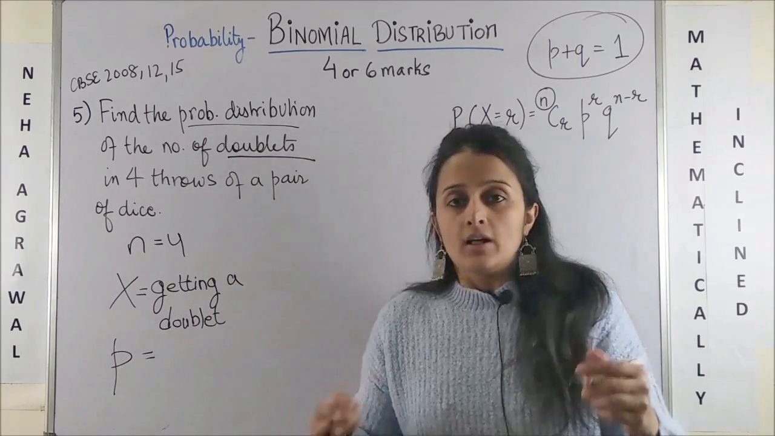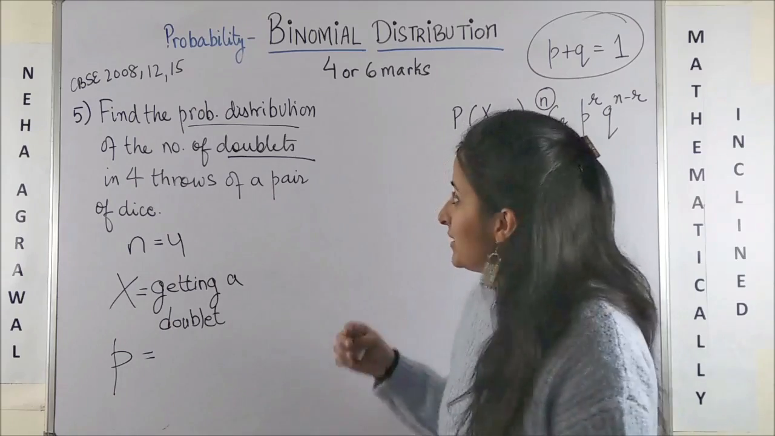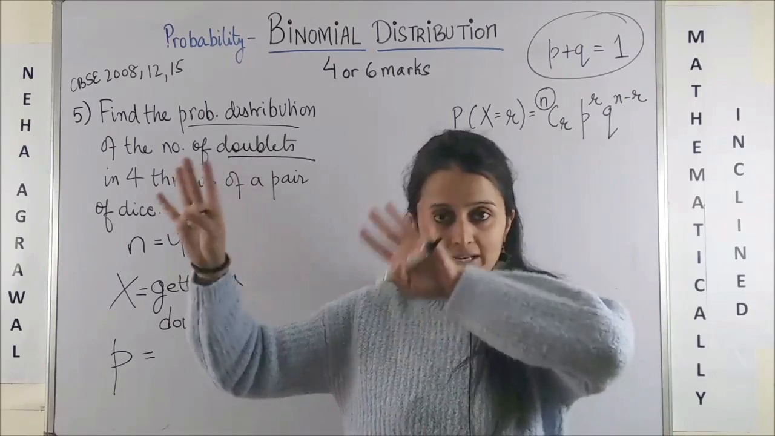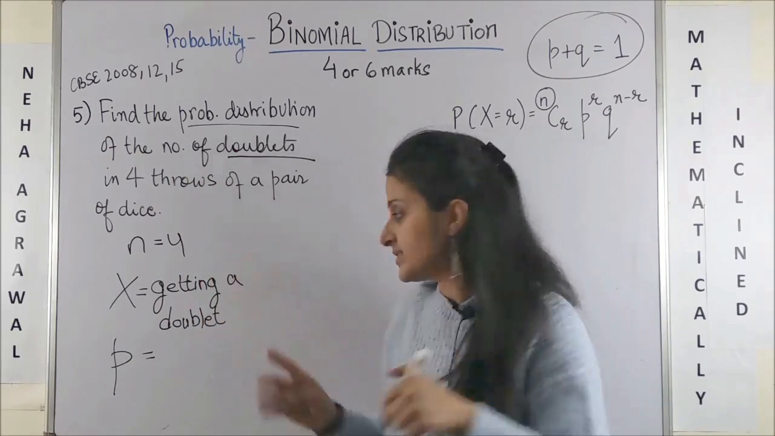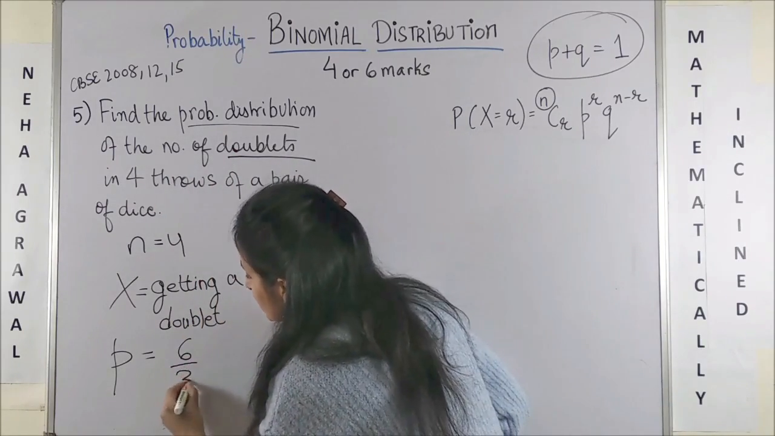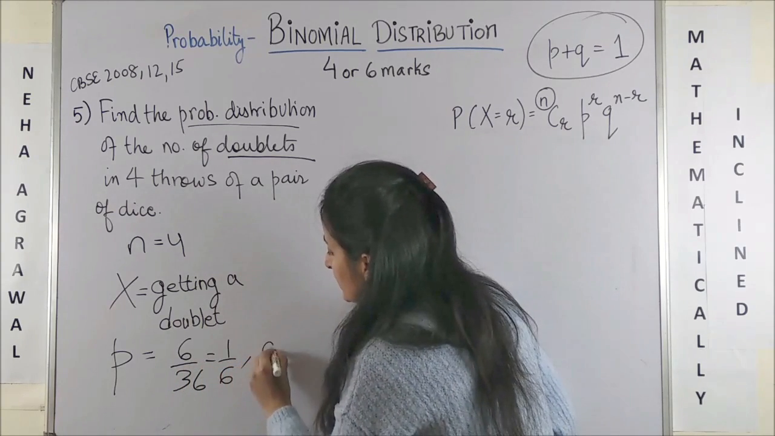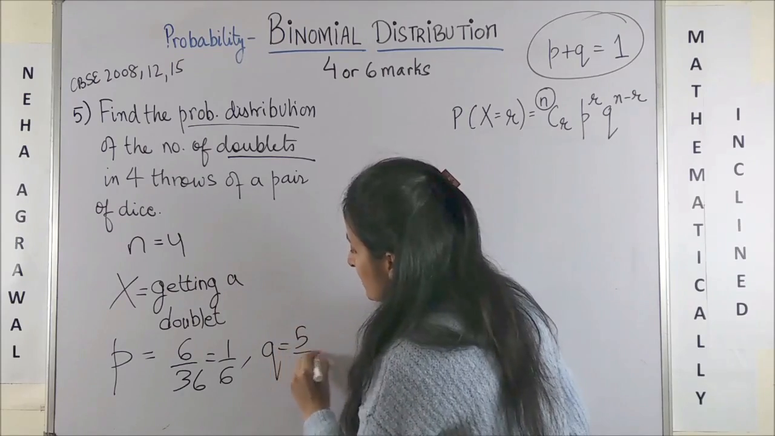Now how many times can you get a doublet when a pair of dice is rolled? 4 times. So 1, 1, 2, 2. So there are 6 outcomes out of total 36. So 6 by 36, which is obviously 1 by 6. So that tells us the probability of one failure is 5 by 6.